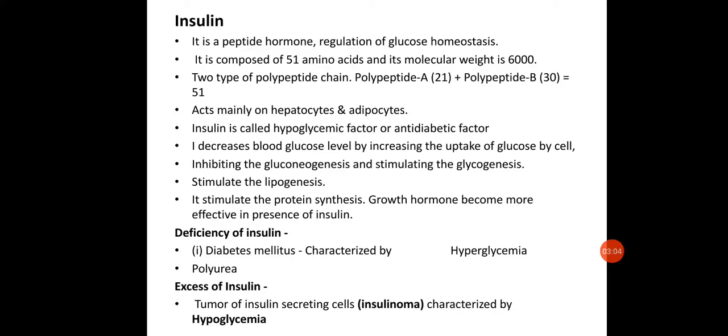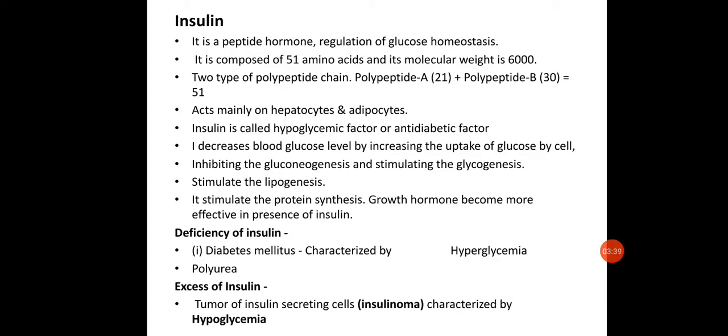The first hormone we are going to discuss is insulin. Insulin was first obtained from a calf's pancreas by Banting and Best, two scientists who obtained it from the pancreas of a calf. They also discovered the functions of insulin, what role it actually plays. The term was given by Schafer, and Abel was the first person who crystallized insulin.